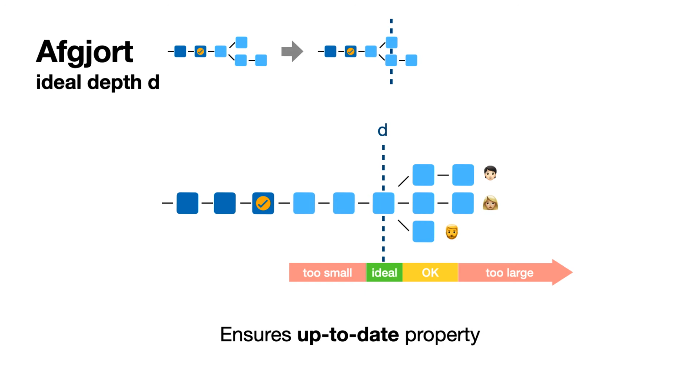If we set D too small, in that case finalization would still be fast, but of course we would miss out. We could finalize more in the same step. On the other hand, if we set D too large, so maybe we set the depth even to a value where there are no blocks at that depth, then we would have to wait until we can actually start to finalize. And so in Ouroboros, what we have is some sort of heuristic which tries to set this depth correctly. The idea here is that we look at the previous finalizations and estimate whether we set D there too small or too large, and adjust accordingly.